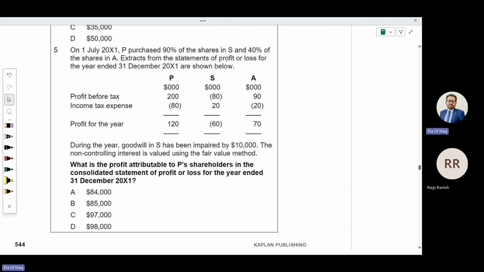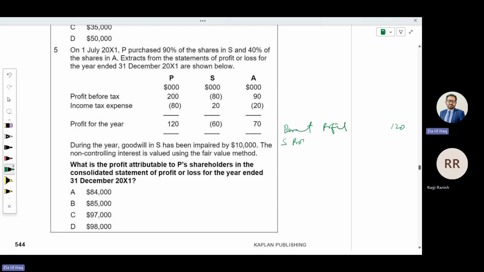Profit before tax, profit for the year: subsidiary S having a loss of 60. During the year, goodwill in subsidiary has been impaired by 10,000. The non-controlling interest is valued using the fair value method. This means impairment we need to incorporate. So what is the parent profit? That is 120.